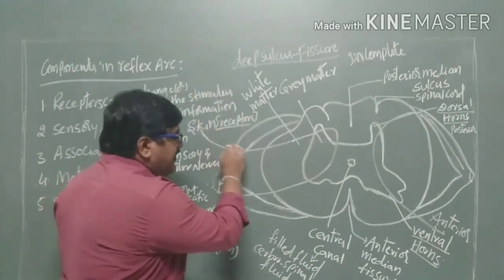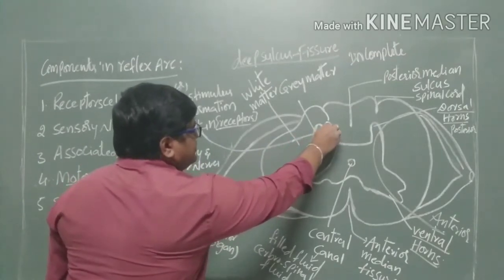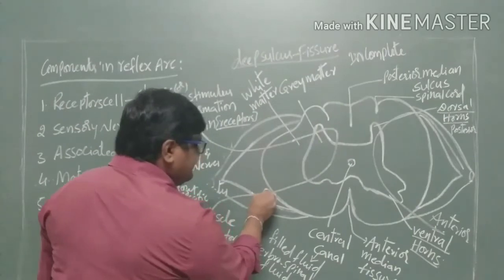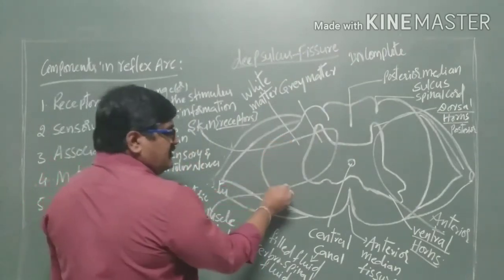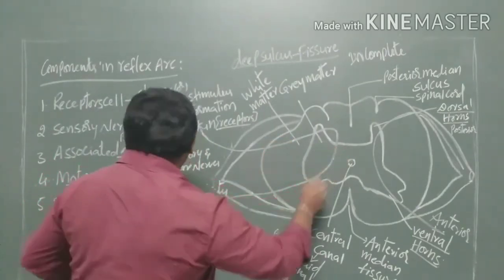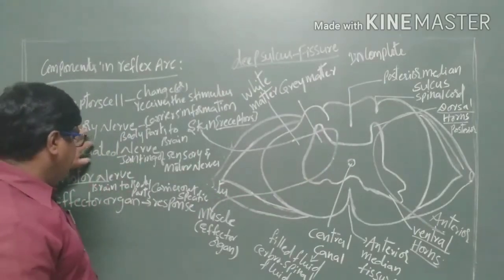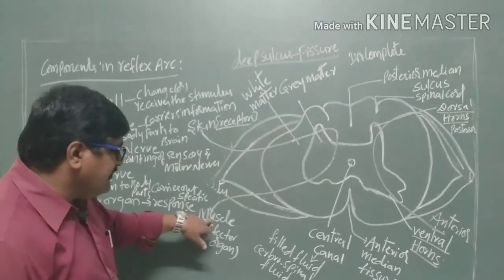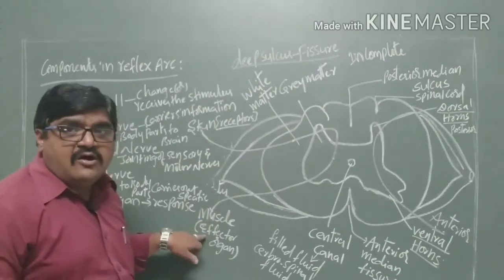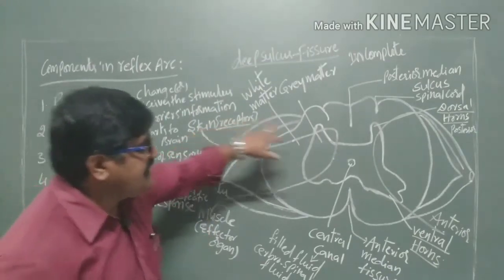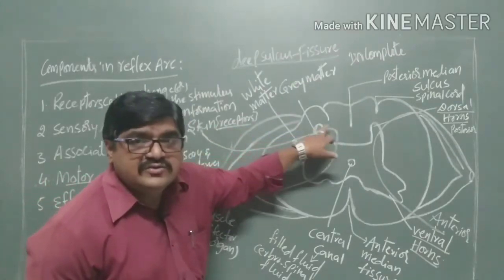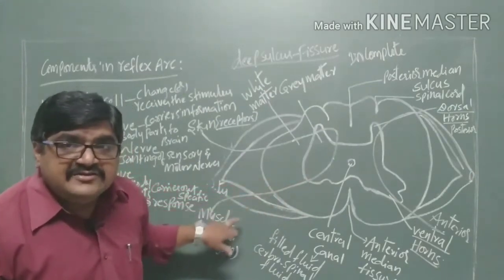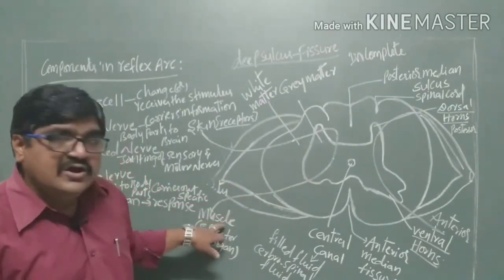That stimulus passes to the sensory nerves through the dorsal horns, and here they are mixed. These are motor nerves, these are sensory nerves and motor nerves, and they are joined by the associated nerves. The response will take place in the muscles or an effector organ, where the information passes from the dorsal horns and enters into the ventral horns, and the response is received by the muscle